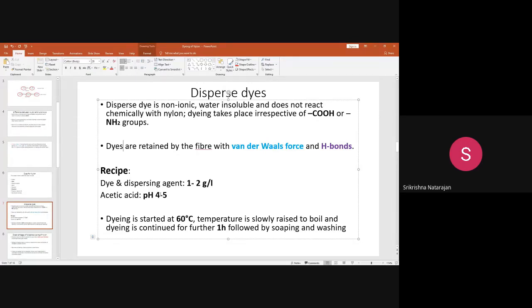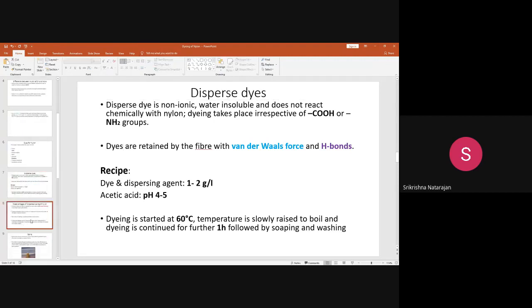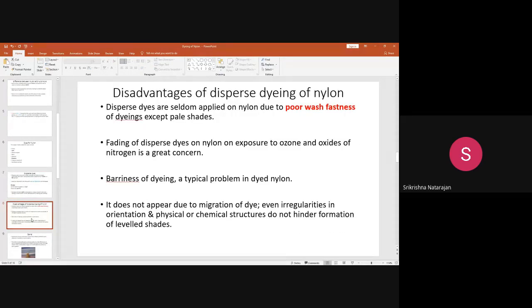So you dye the nylon with the disperse dyes. Then after that, what are the problems with the disperse dyes if you dye nylon? There are many problems if you use the disperse dyes. Normally, as I have told you, commercially it is acid dyes that are used to dye nylon. If you use disperse dyes, what will happen? It will not have good wash fastness. It is mainly used for dyeing pale shades, only pale shades, like very light colors.